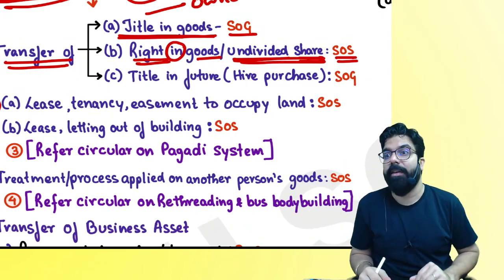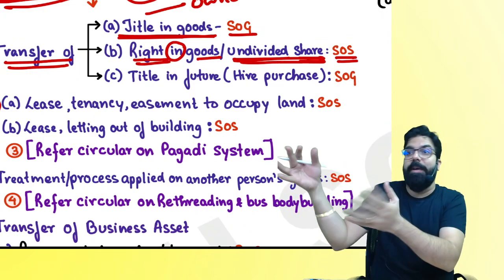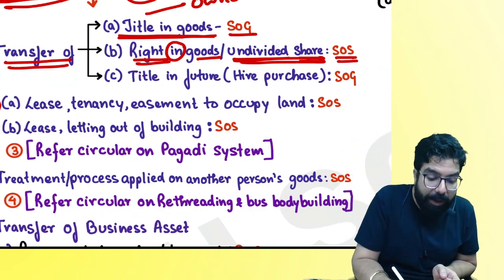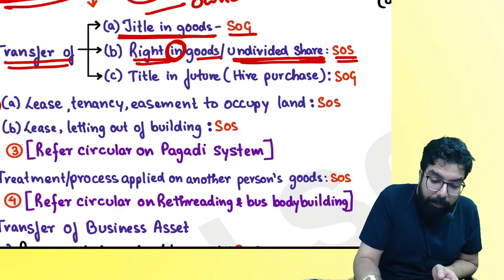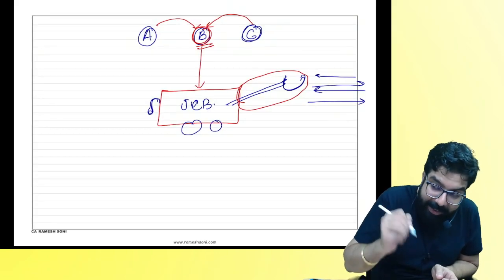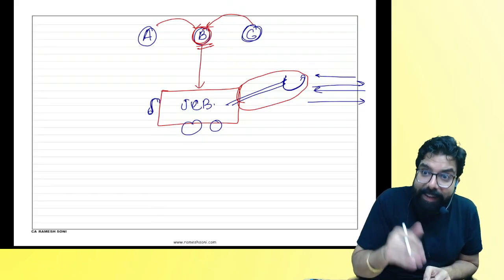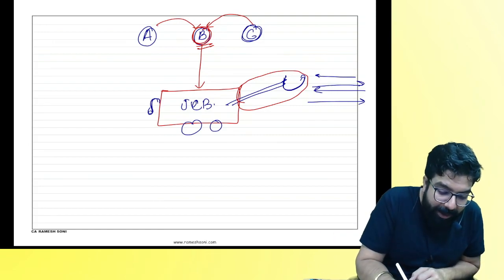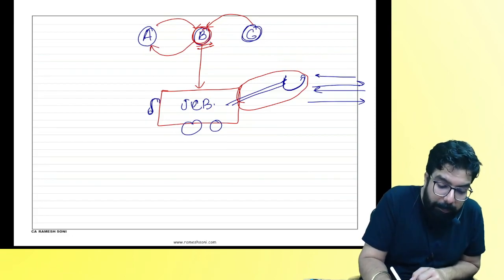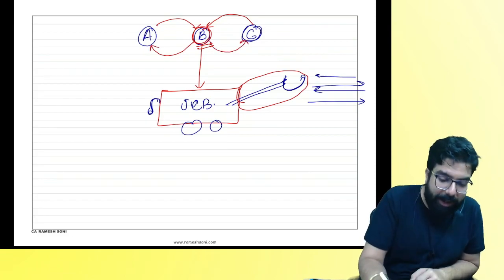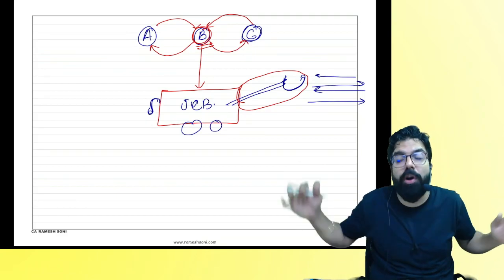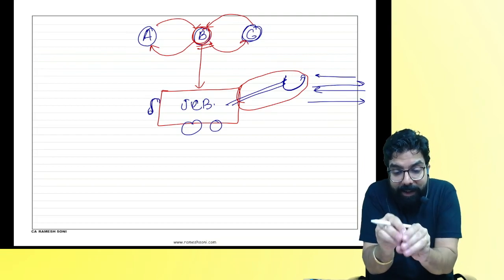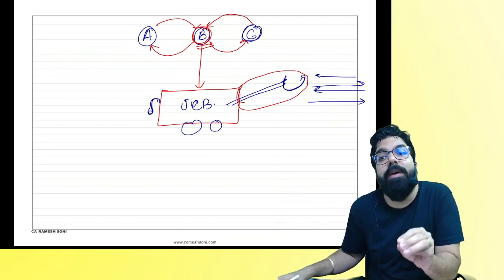Can you divide the machine? The front part I will take and go, the remaining you keep. Can you do that? No. So in this case, B has some right in the goods, and that right is undivided. Can you divide it? When B transfers his share to A and C, is he giving them goods or service? Some right he had in the goods. If he gives this right to someone, he is giving supply of service.